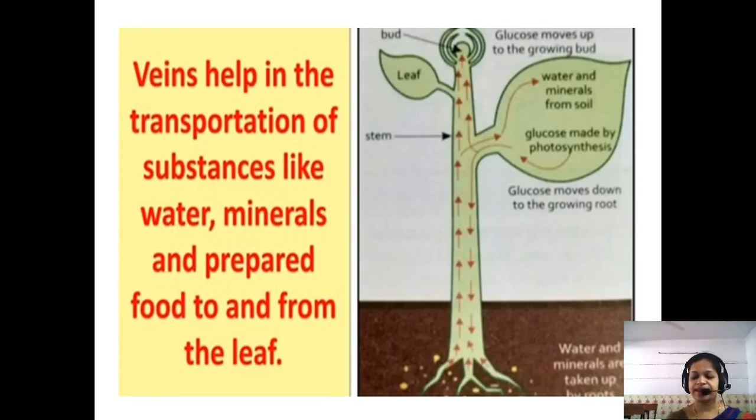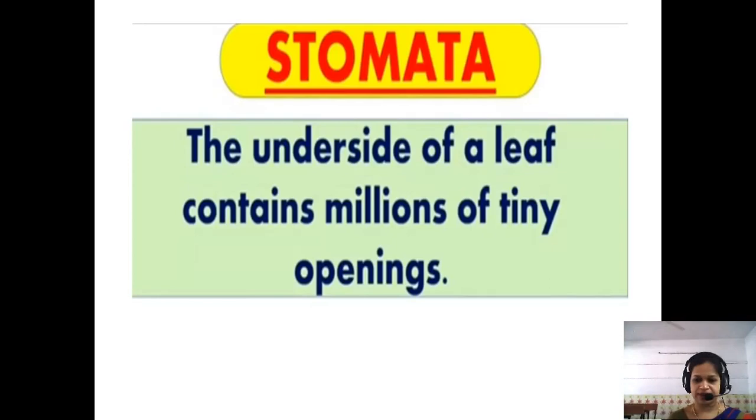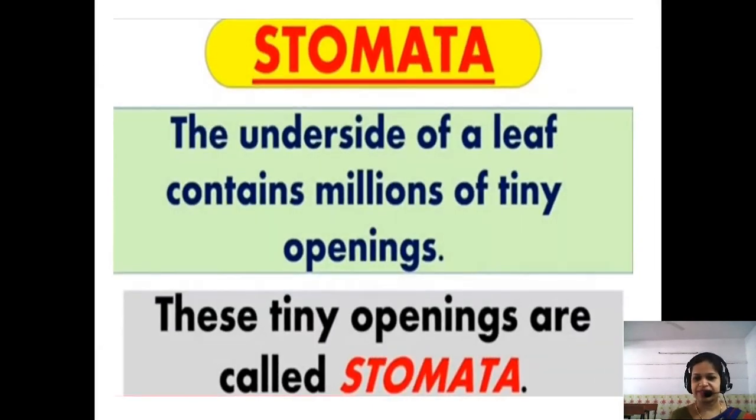Now the next one is about the stomata. When you observe the leaf with the help of a magnifying lens or under the microscope, you will notice that there are many tiny holes present on the underside of the leaf. And these tiny holes or openings are called as stomata. They are called as what?